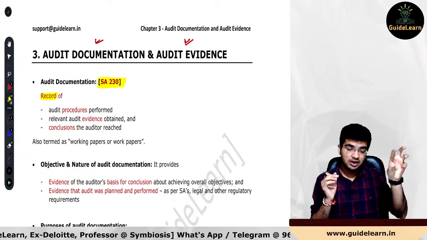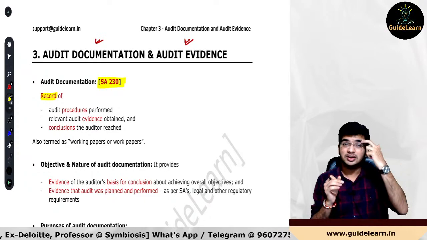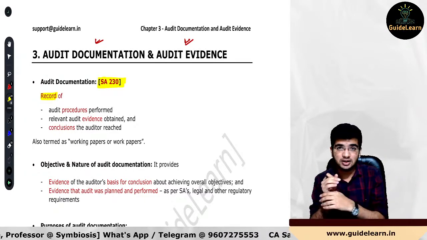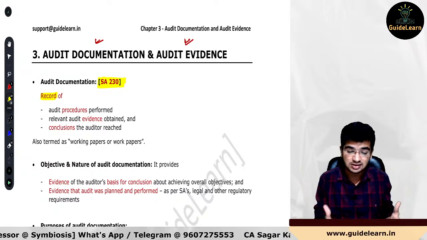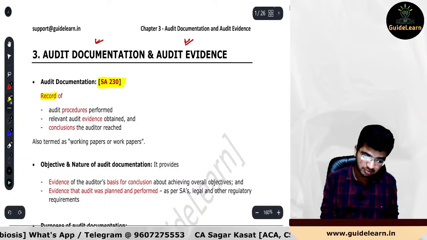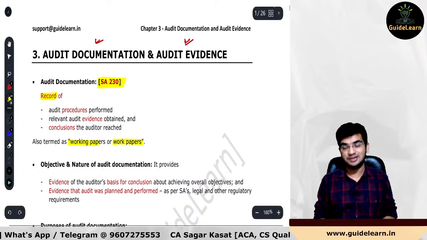Clear with this? So the record of all these 3 things is nothing but your audit documentation, which is also known as audit working papers or work papers. Clear with this?